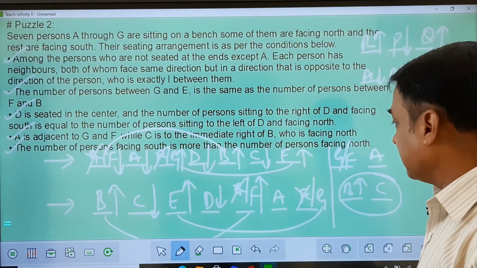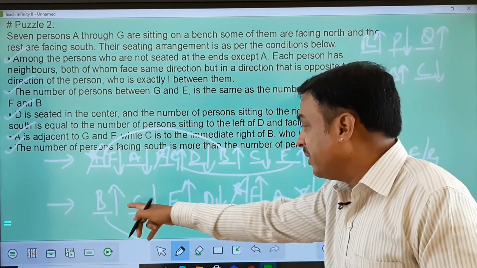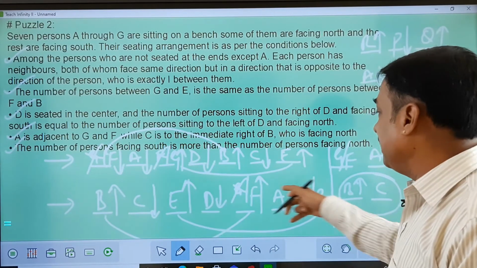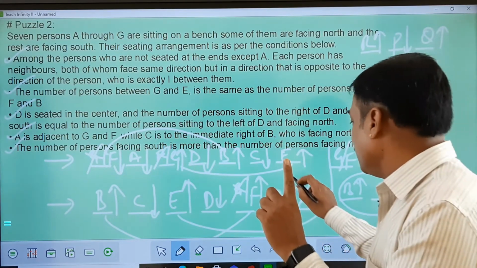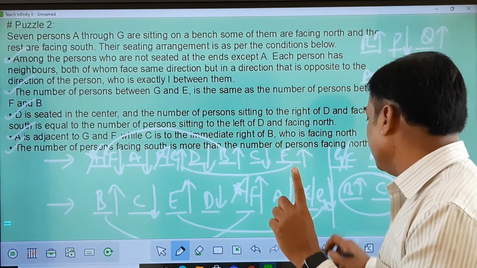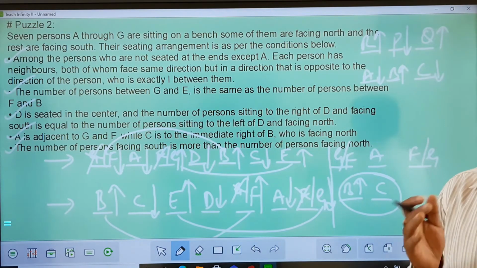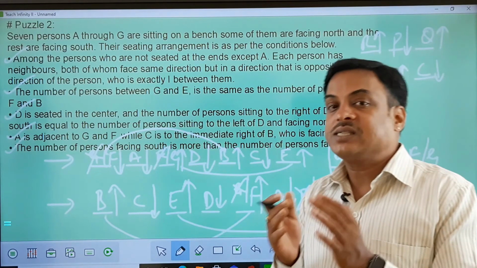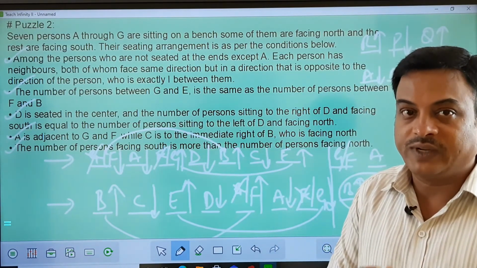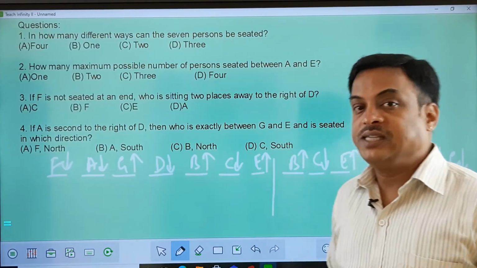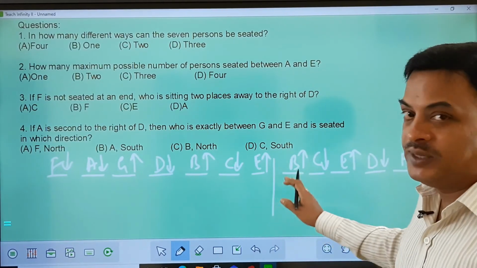Last here in this case, if you see there is 1 person facing south. So this side there should be only 1 person facing north. So the other 2 persons have to face south in that case here. South. So that completes my total arrangement here. Okay. So now let us answer the questions. Quickly answer the questions. Now friends, these were the 2 possible arrangements I got.